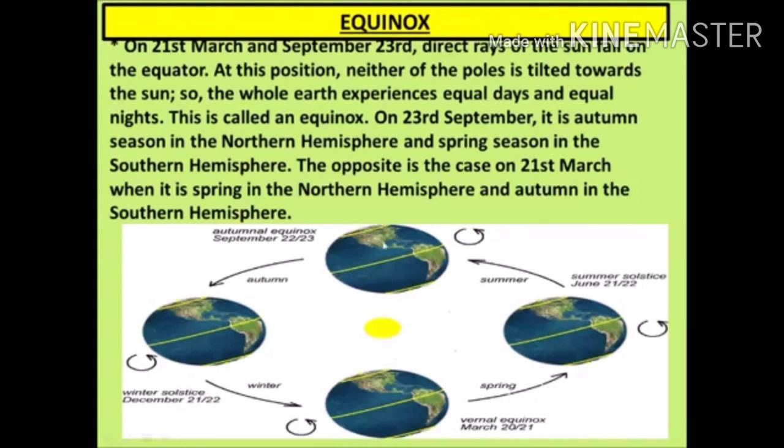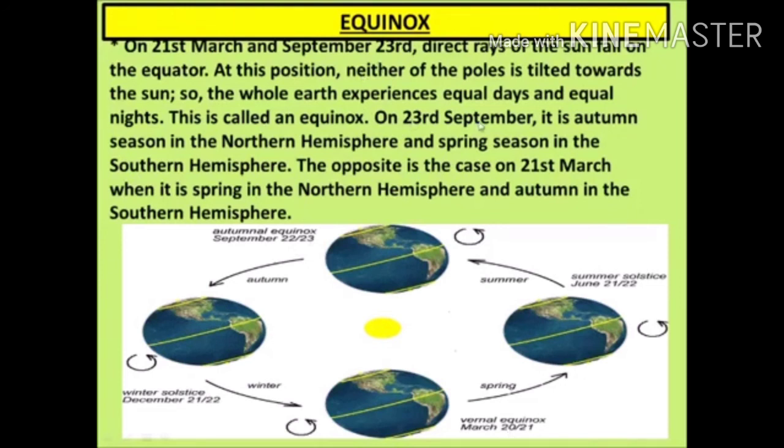On 23rd September, it is autumn season in the northern hemisphere and spring season in the southern hemisphere. The opposite is the case on 21st March when it is spring in the northern hemisphere and autumn in the southern hemisphere. Always the opposite situation is there. What is in the northern hemisphere, the opposite situation will be in the southern hemisphere. So the condition of equal days and nights, 12 hours day and 12 hours night, is called an equinox. The condition of the earth is called equinox.